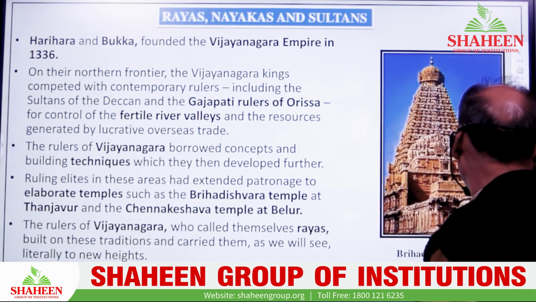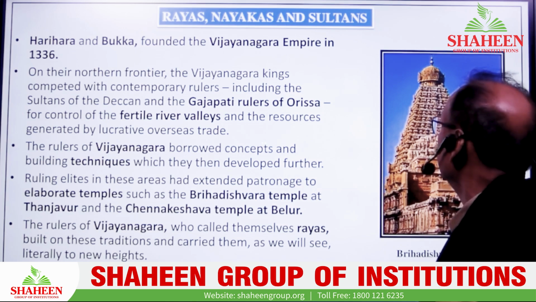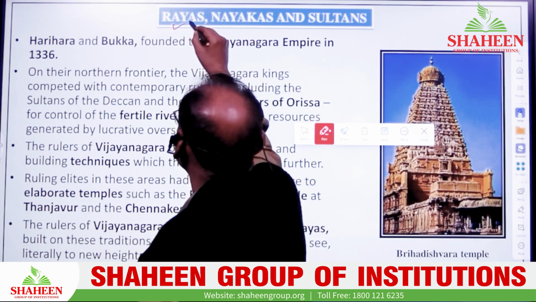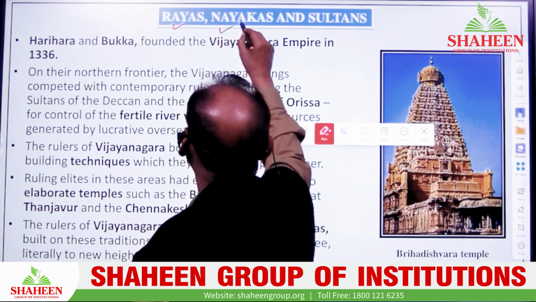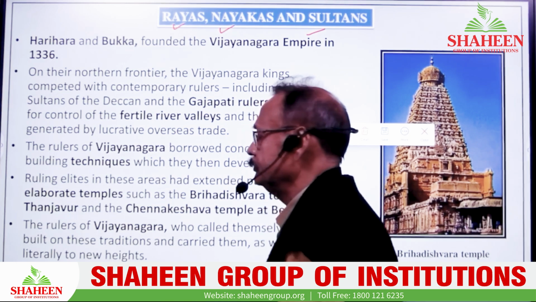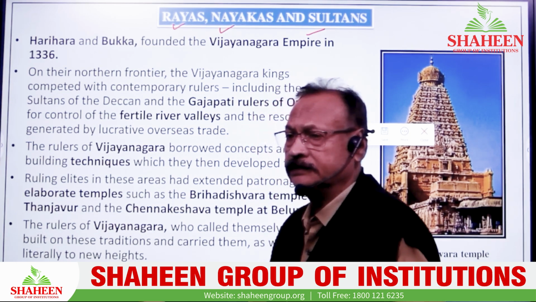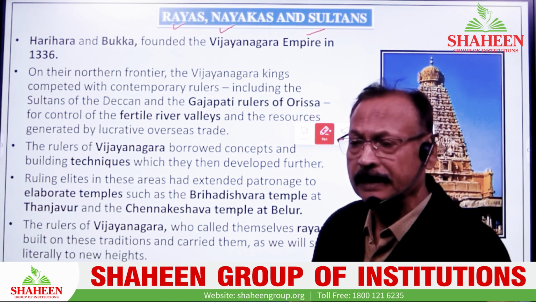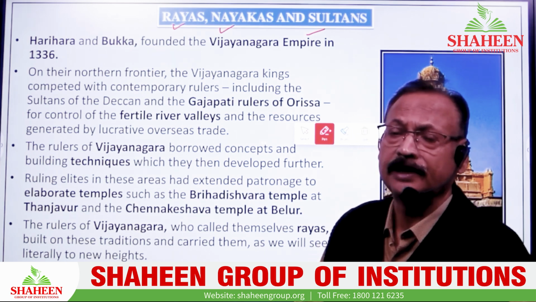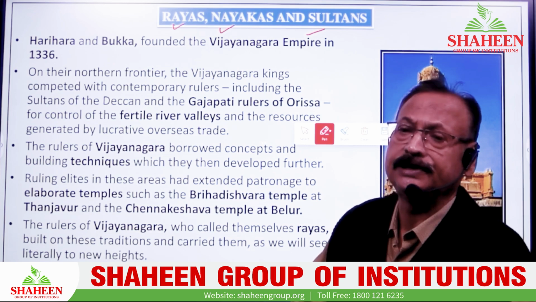So note it down too. The terms are Rayas, Nayakas, and Sultans. These are the three terms adjudicated by the development of the Vijayanagar Empire, or you can say the city of Hampi.